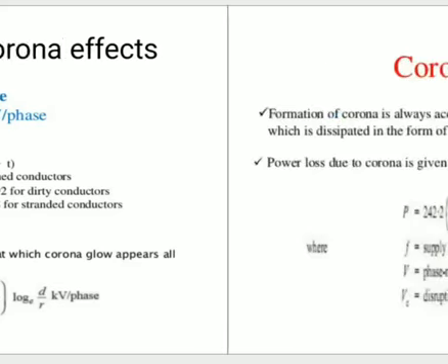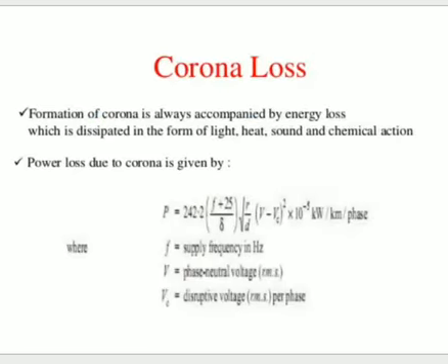Next, corona loss. Corona loss is the power loss due to corona. Formation of corona is always an energy loss, which is dissipated in the form of light, heat, sound and chemical action. The power loss due to corona equation is P is equal to 242.2 into open bracket f plus 25 close bracket, square root of r divided by d, open bracket V phase minus Vc close bracket whole square, into 10 to the power of minus 5 kilowatt.